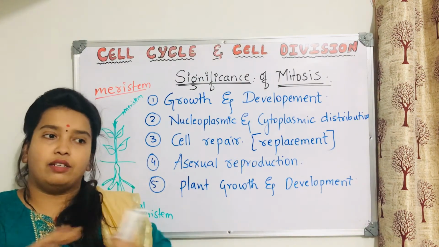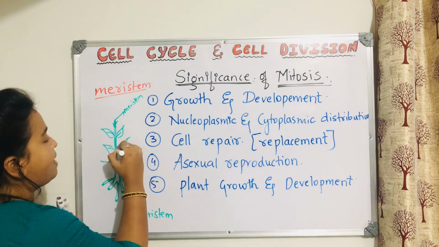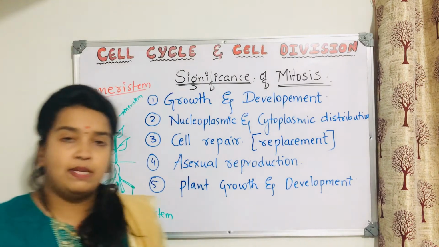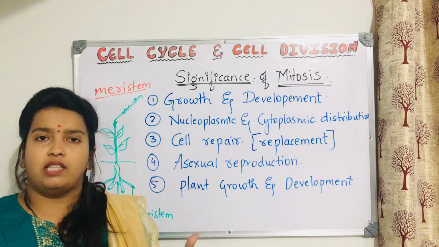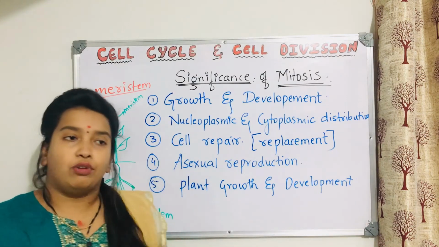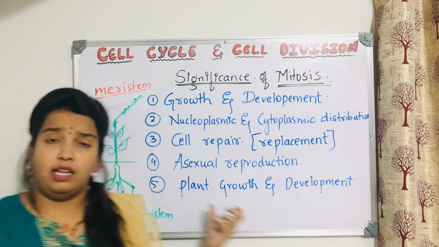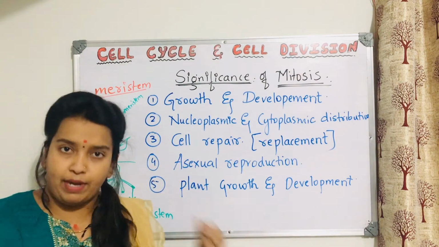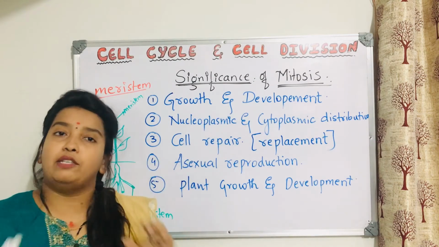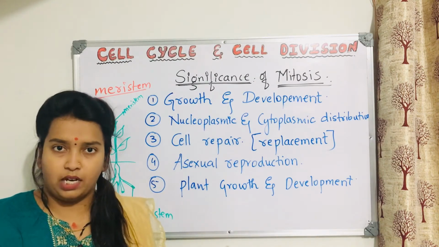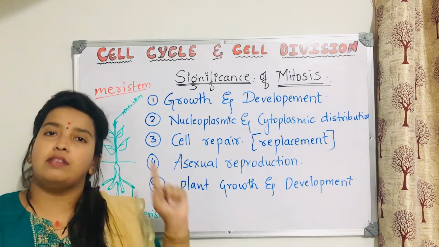The branch widens because of another meristem which is present inside the stem. We have different types, I told you, intercalary and lateral. We will be discussing in detail about these things in the other chapters. So here you just try to remember that in the process of plant growth and development also, mitosis division plays a very, very important role. Clear?